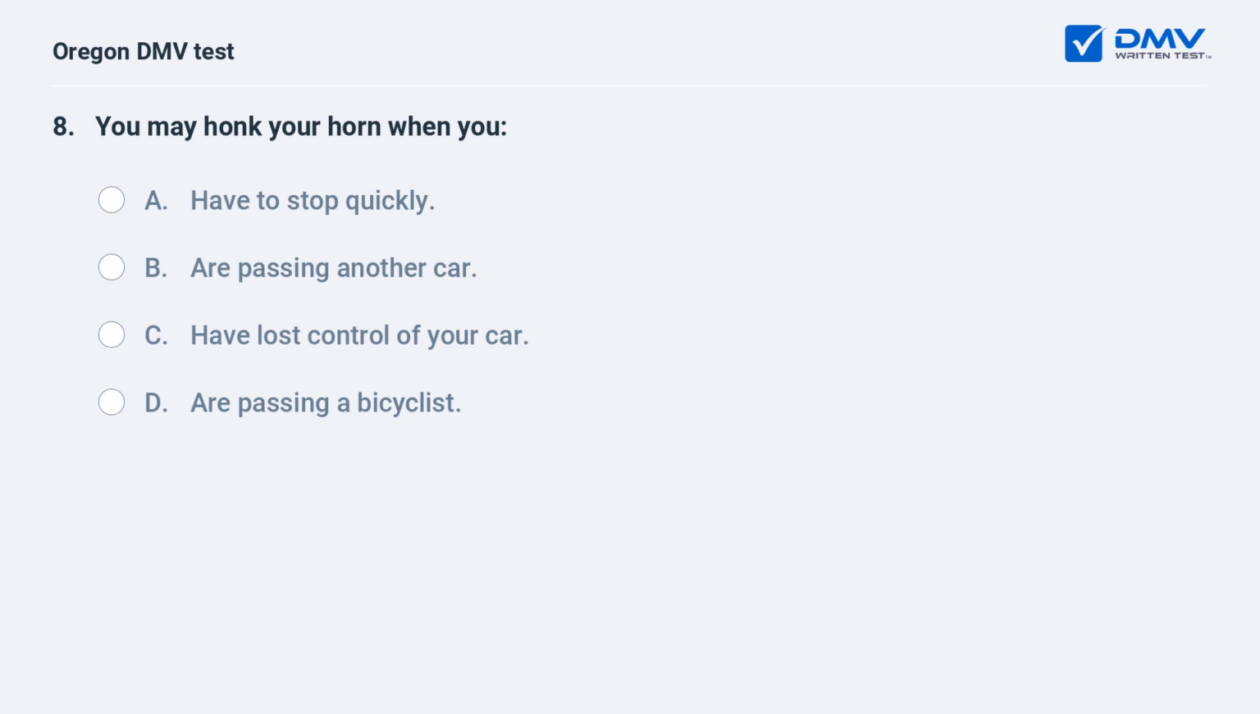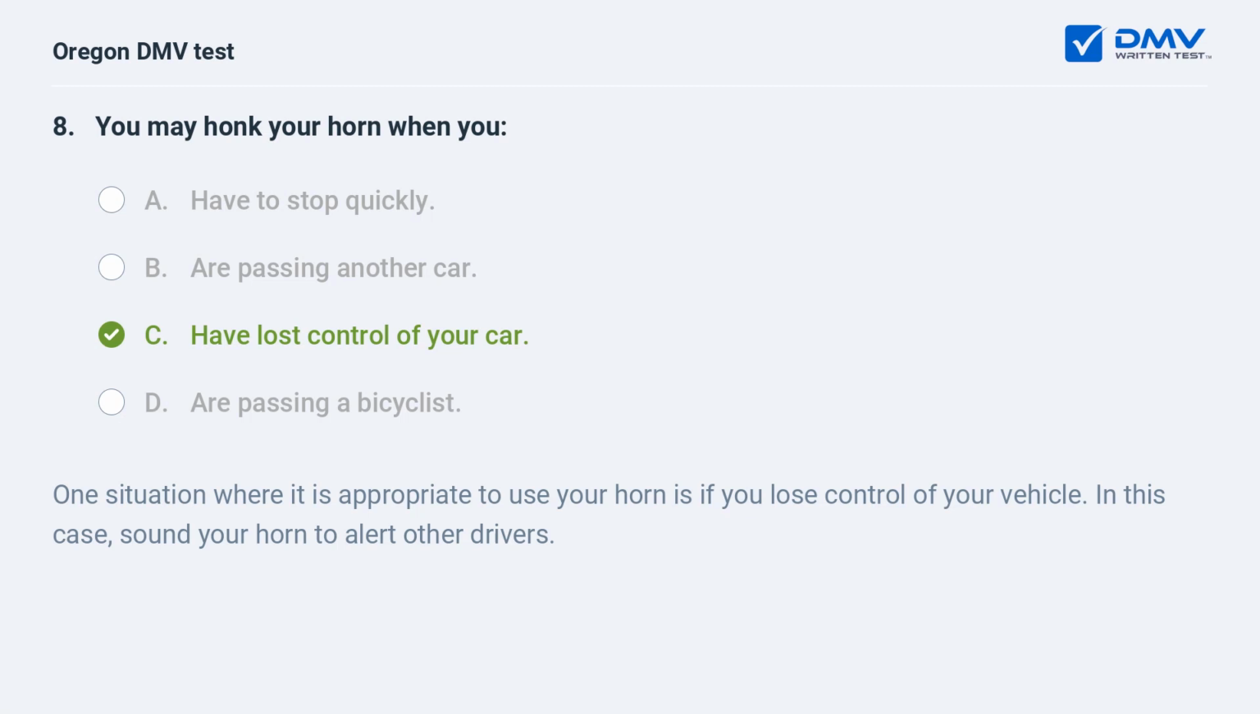You may honk your horn when you A. Have to stop quickly. B. Are passing another car. C. Have lost control of your car. D. Are passing a bicyclist. C. Have lost control of your car. One situation where it is appropriate to use your horn is if you lose control of your vehicle. In this case, sound your horn to alert other drivers.